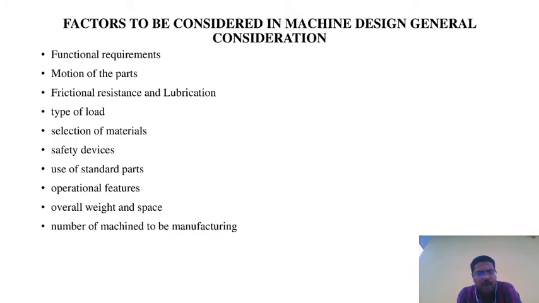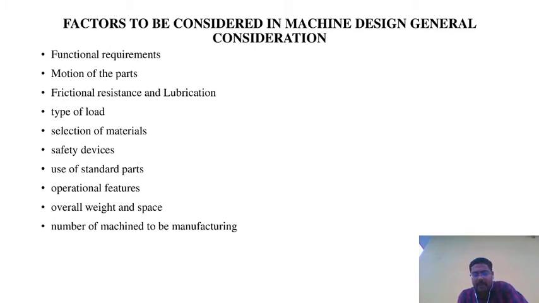Next, the number of parts and the number of machines to be manufactured. The number of machines to be manufactured means how many are made in a particular time while the manufacturing process is going on; only that limited time and limited operations will be taken. The number of parts or elements on the machines to be manufactured should also be considered while designing, in order to reduce the cost of production.